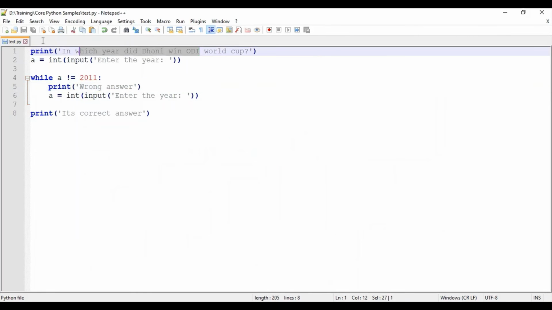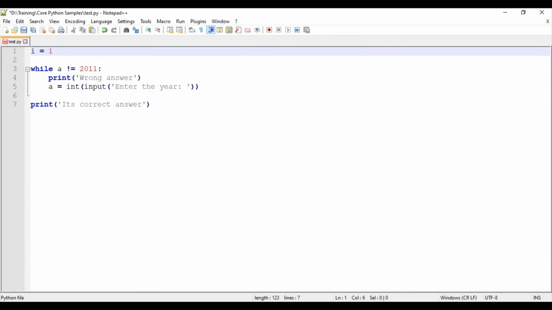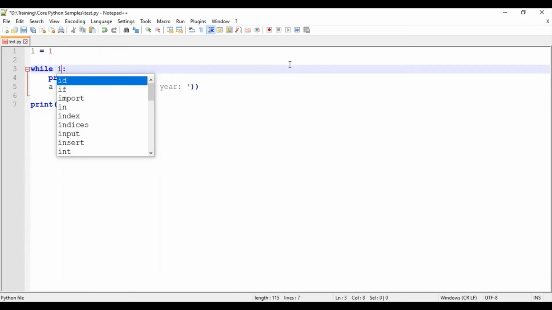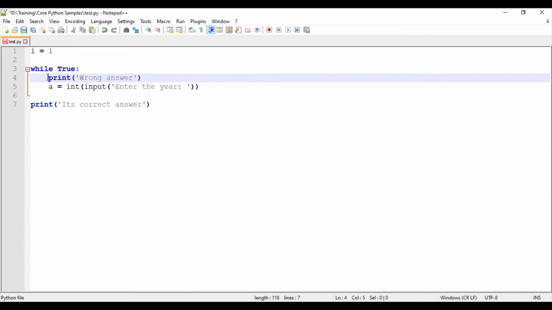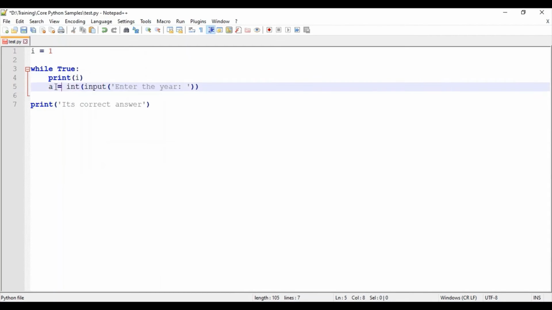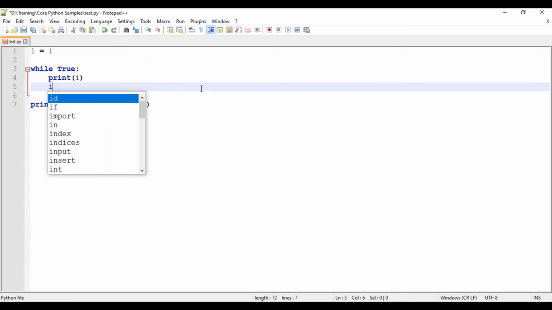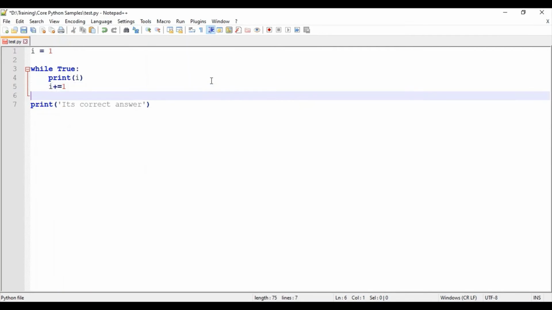So here I equal to 1, while, what I will be doing is, okay. So how I can do is while the condition. Here I will just give while true. So every time this condition will be true and I want to print the value i, and I would also be incrementing the value, i plus equal to 1. So I'll just save this code.